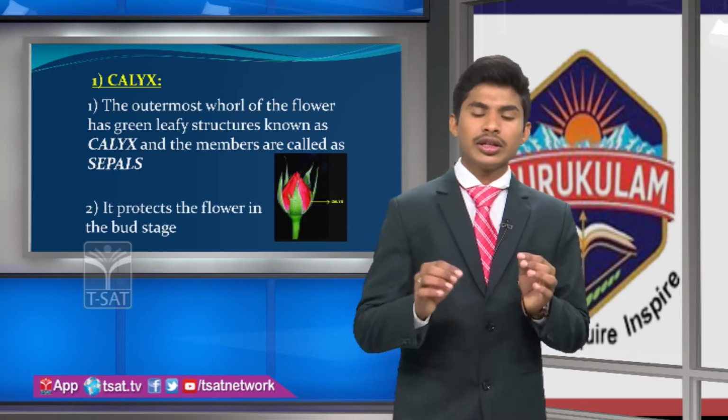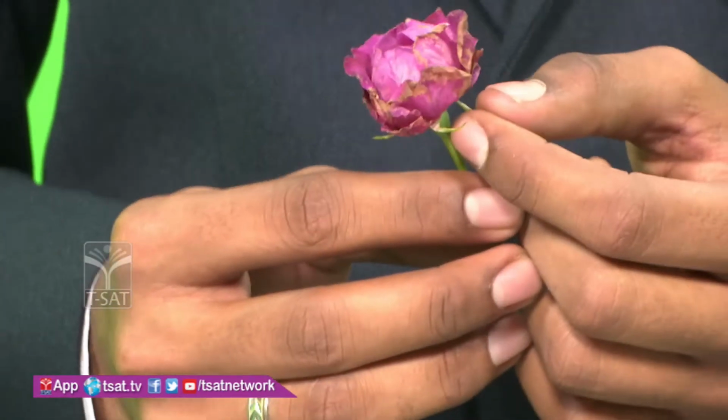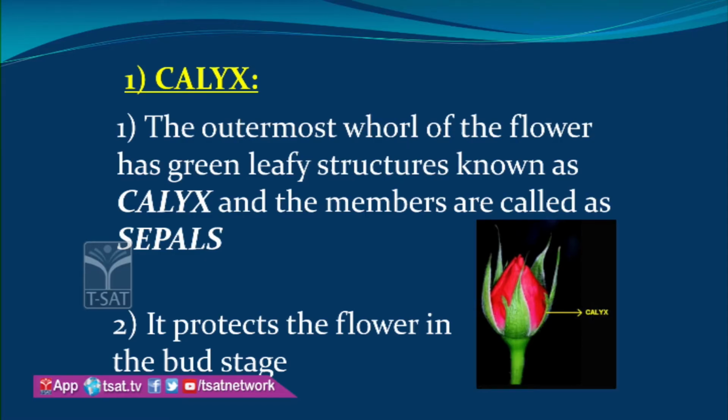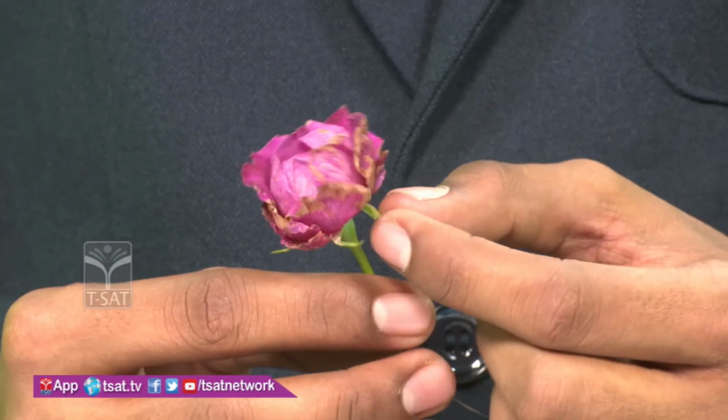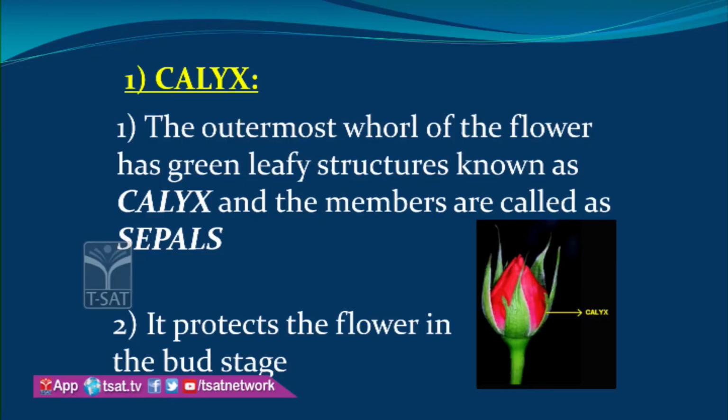Let us see the calyx, the first part of the flower. See friends, this is a calyx. What is meant by calyx? I said the outermost whorl of the flower has green leafy structures. See, this is a leaf-like structure, green in color. The green leafy structures are called the calyx.